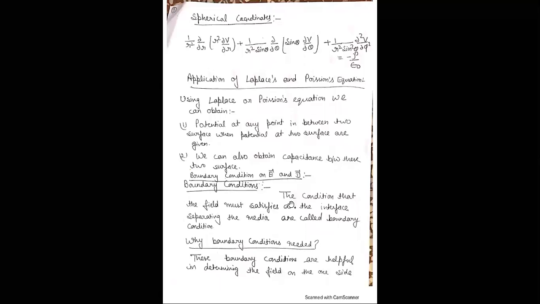On that side we use negative because the direction changes; this direction is opposite to this direction. Therefore, minus E2t delta W here, which is the tangential component of electric field in medium 2. Similarly here, that portion lies half in medium 2 and half in medium 1. Therefore, minus E1n delta H by 2 and minus E2n delta H by 2, that is equal to 0.